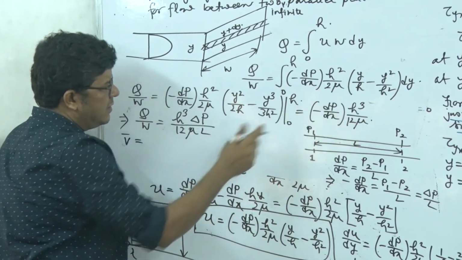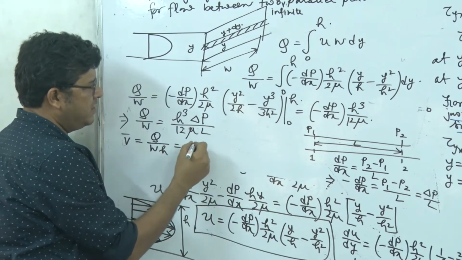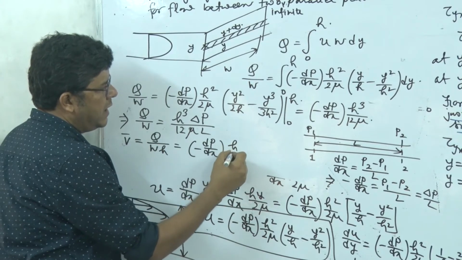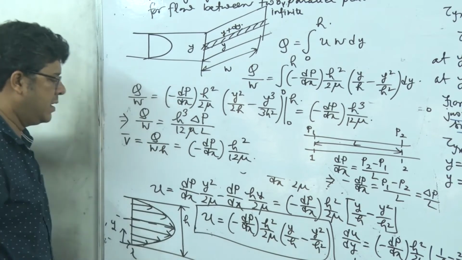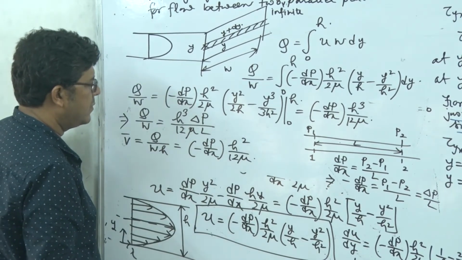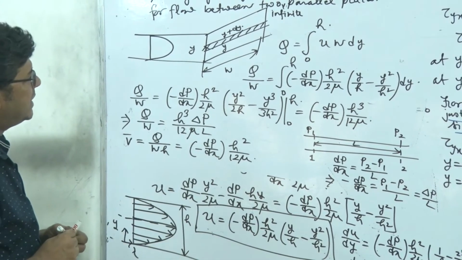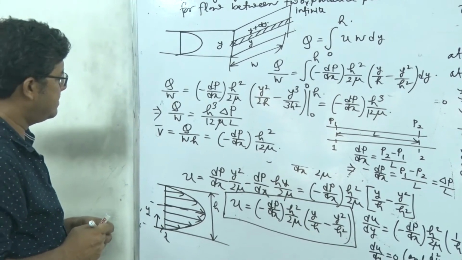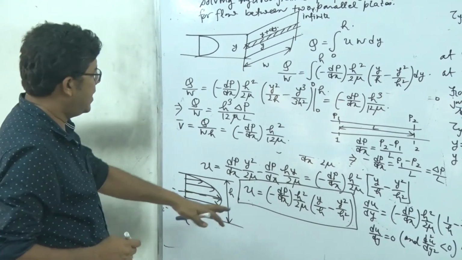Let's again go by this equation. V bar is equal to Q divided by area W into h. So it is minus of dp/dx into h square divided by 12 mu, right? And here you see h square divided by 12 mu.